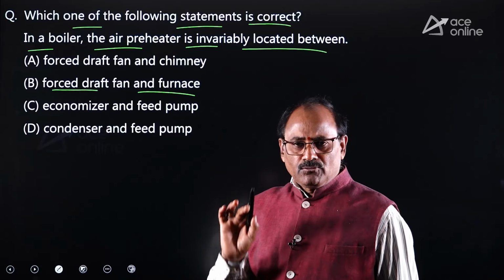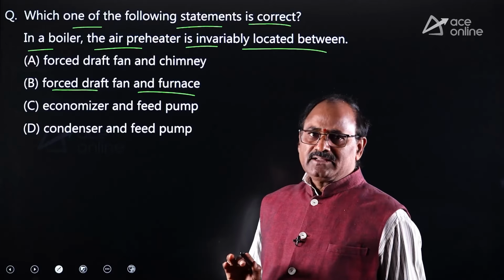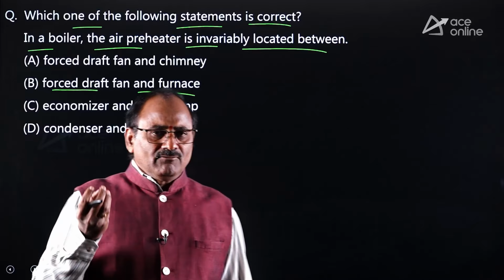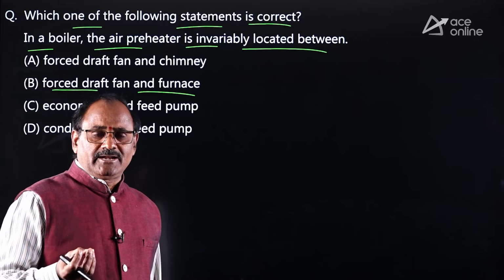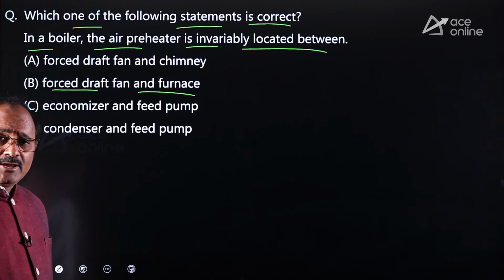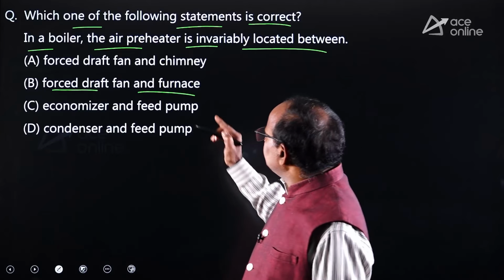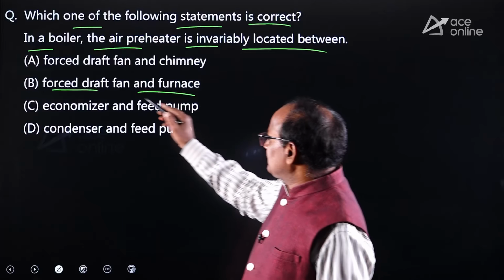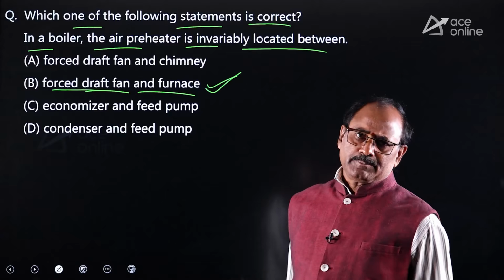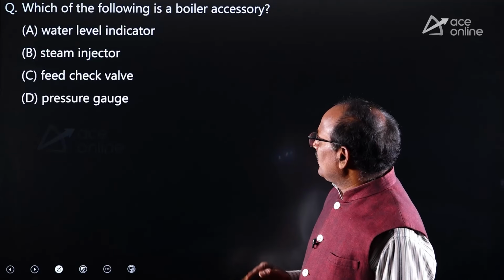The air preheater is one of the accessories where the air is preheated before it is supplied to the combustion chamber or furnace, by utilizing the heat energy from the waste flue gases. Anyhow, that air preheater is placed between forced draft fan and furnace. Option B is absolutely correct. Okay. Are you following? Yes. Similarly, look at the other one.